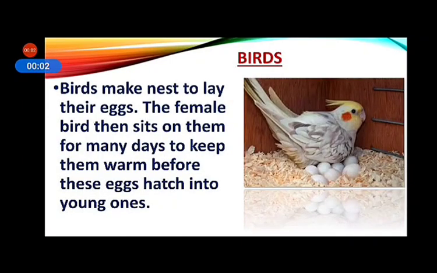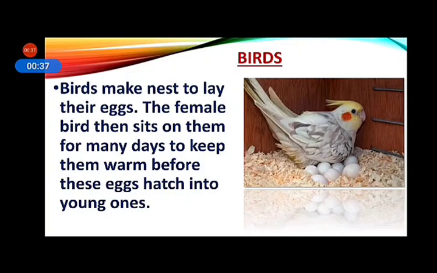Let's start with birds. At first, we'll learn about the life cycle of bird, then grasshopper, then butterfly and then finally frog. Birds make nests to lay their eggs. The female bird then sits on them for many days to keep them warm before these eggs hatch into young ones. So, before hatching, it is very necessary to keep the eggs warm. That's why till the eggs hatch into young ones, the mother bird sits on them.